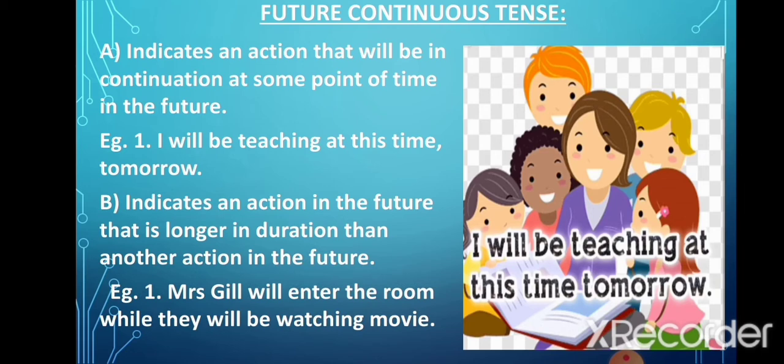Mrs. Gill will enter the room while they will be watching movie. Now there are two actions taking place. One is of Mrs. Gill entering the room and the other is of them watching the movie. Now the action of watching the movie is longer in duration than Mrs. Gill entering the room. So this is an example of future continuous tense. They will be watching movie is an example of future continuous tense.